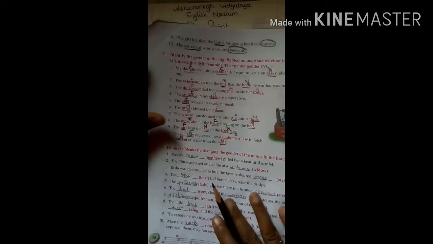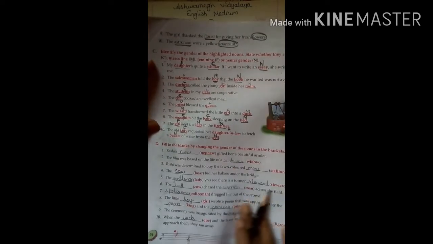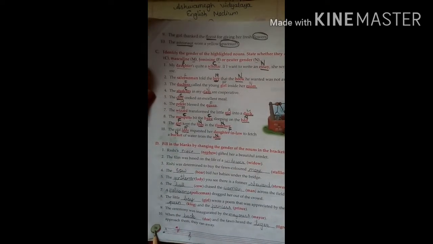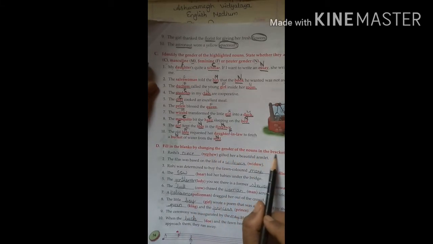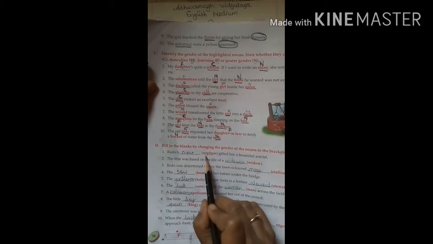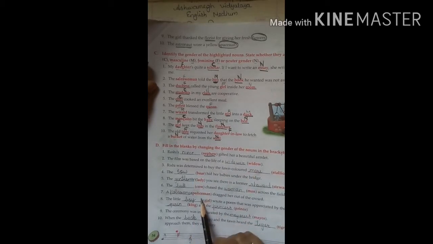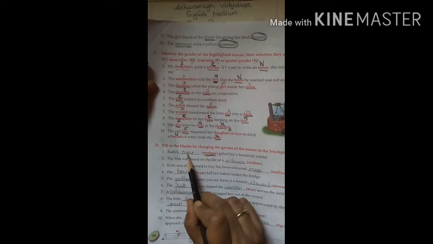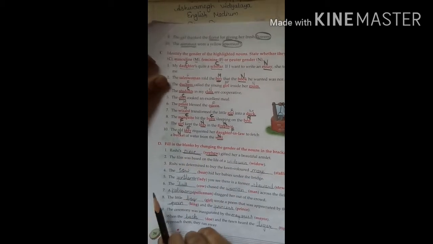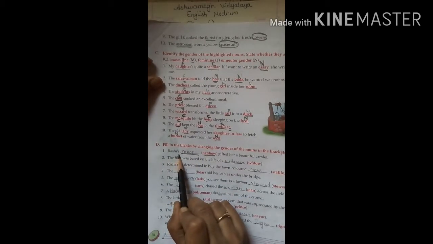So students, this question you will find on the same page number 34. Fill in the blanks by changing the gender of the noun in the bracket. It means here you see many nouns, and we change the gender and write in this blank. So let's start.